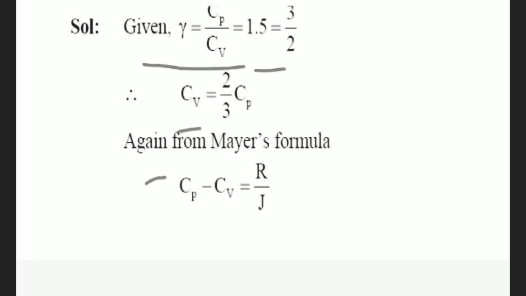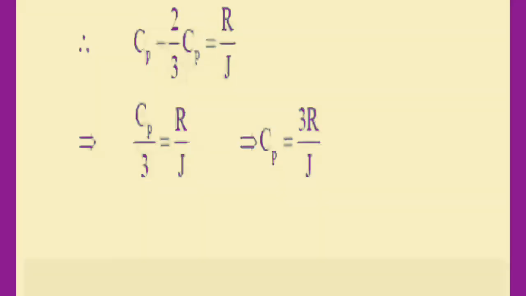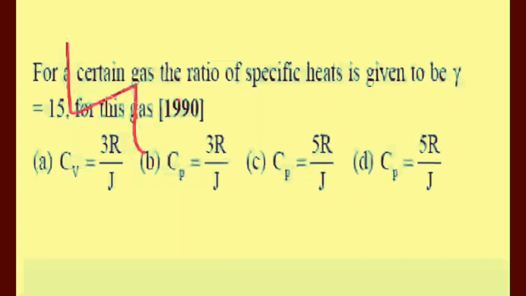Again, from Mayer's formula we can write Cp minus Cv is equal to R by J. We write the value of Cv equal to 2 by 3 Cp in place of Cv, so Cp minus 2 by 3 Cp is equal to R by J. After subtracting, we get Cp by 3 is equal to R by J, and Cp is equal to 3R by J. So the answer of question 4 will be option B, Cp is equal to 3R by J.